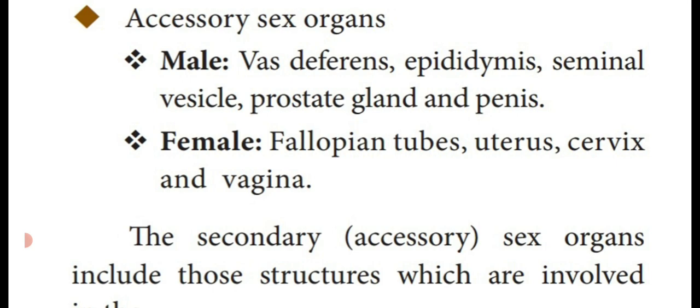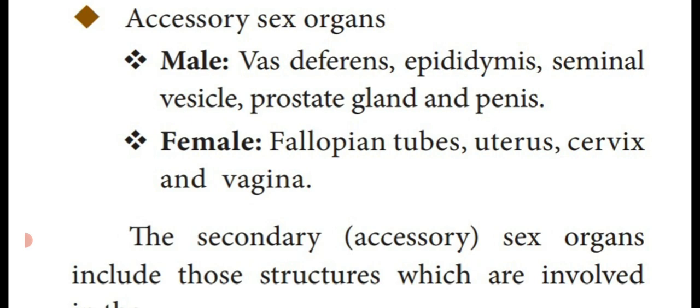Depending upon the organism, male and female, they are divided differently. Male: vas deferens, epididymis, seminal vesicle, prostate gland and penis. These are the accessory sex organs present in the male.